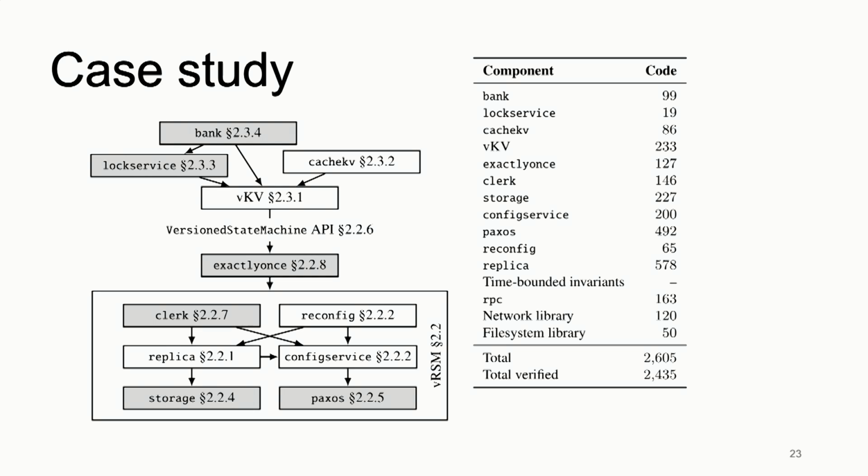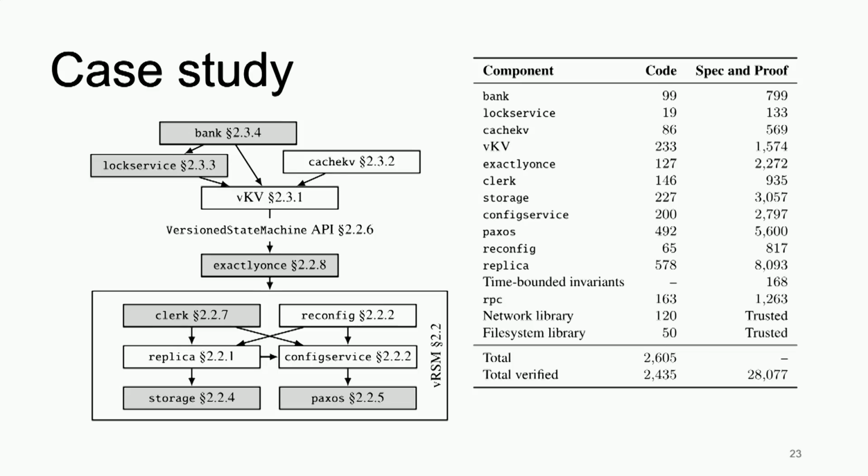But it's not a real distributed system in the sense that the implementation is very small. It's 3,000 lines of code. And if you look at real-world distributed systems, they're much, much larger because they implement all kinds of other features. But we believe that this particular prototype demonstrates all the key features that show up in real-world distributed systems. The proof overhead for proving these 3,000 lines of code is about a factor of 10. And that includes writing all the specifications, including the top-level specification and all the intermediate specifications.